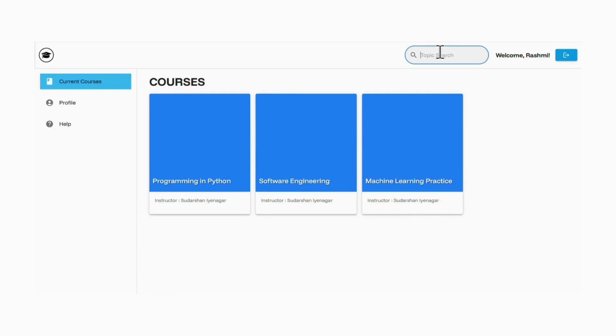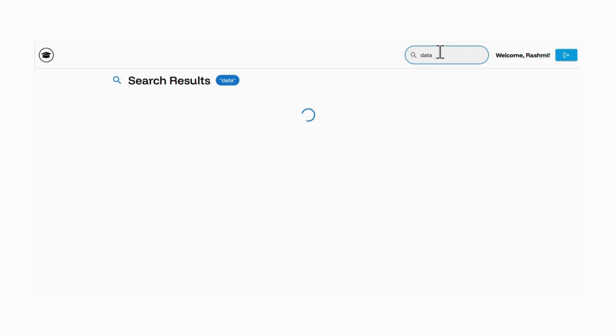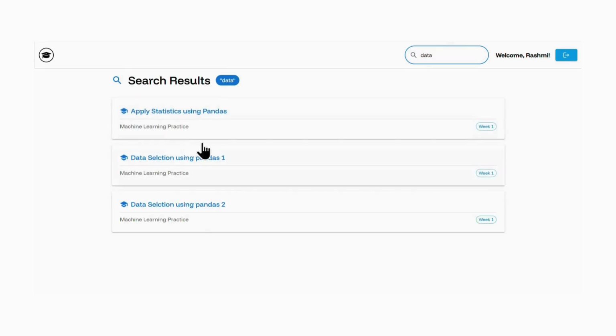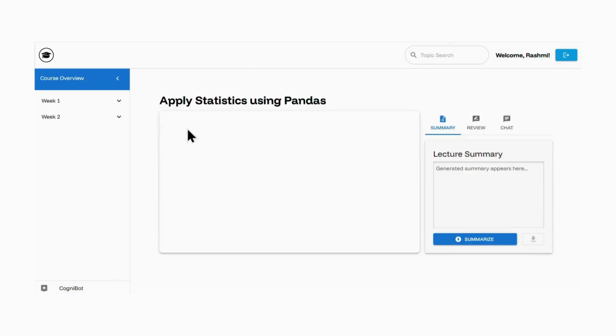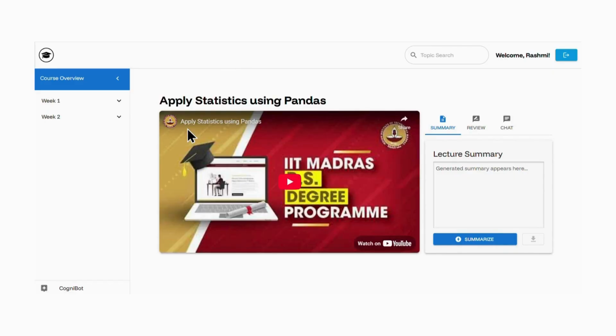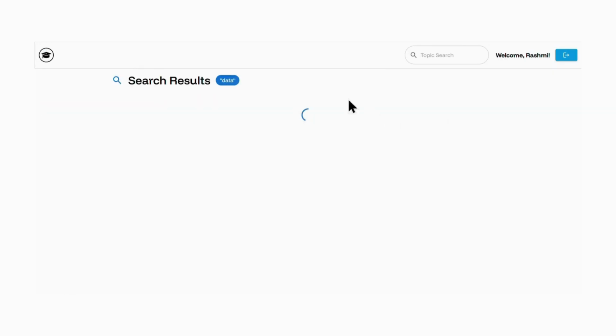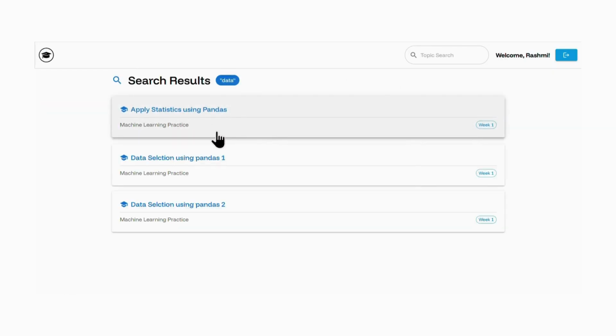So this is not your basic search, this is AI based topic search. I can search for data, and then it's going to give me these responses. I can click on any of these cards, and it's going to navigate me to the concept, which is data, which was discussed in these courses and in these lectures. So data frame was discussed in the machine learning practice course.